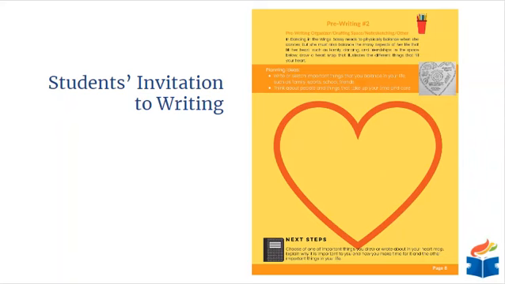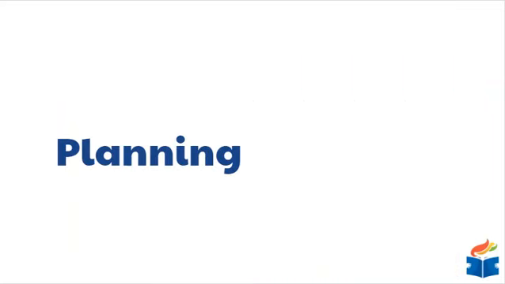This week's invitation explains that in Dancing in the Wings, Sassy needs to physically balance when she dances, but she must also balance the many aspects of her life that fill her heart, such as family, dancing, and friendships. In the space below, students will fill in the heart map with the different things that fill their hearts. Let's move to the planning stage.